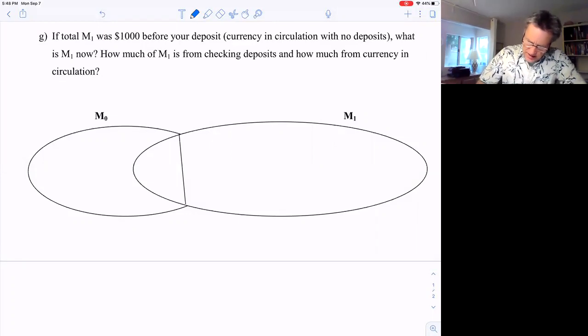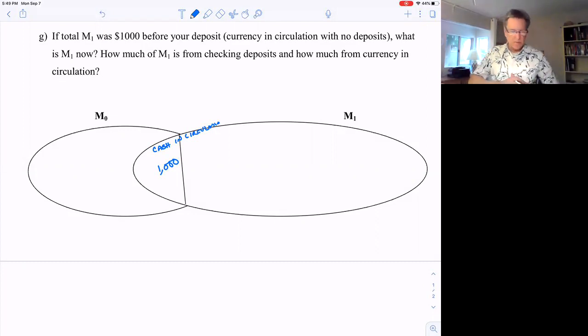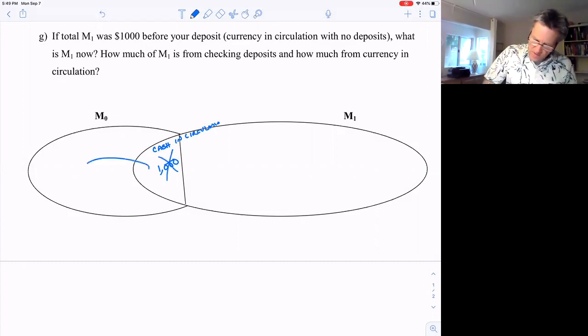So originally we had $1,000 in circulation. That's part of M0, it's part of M1. When that money gets deposited into the banks and goes through this money multiplier process, it moves over into the reserves part of M0.